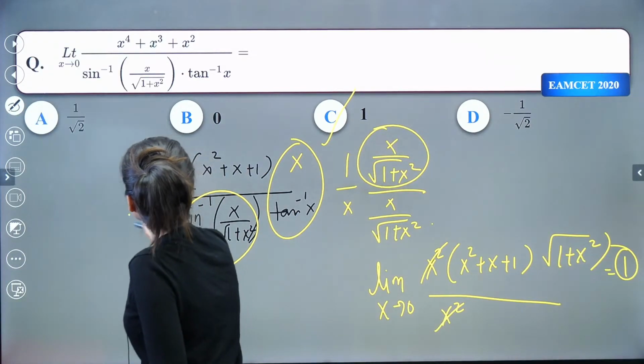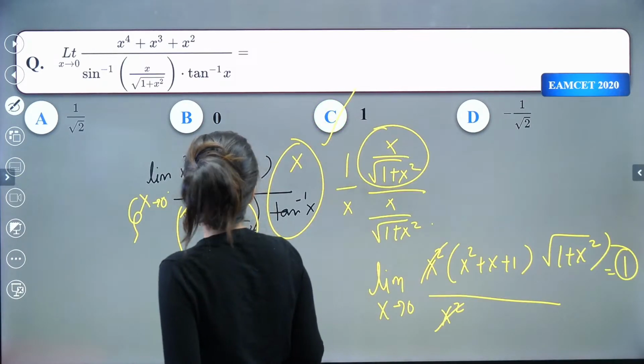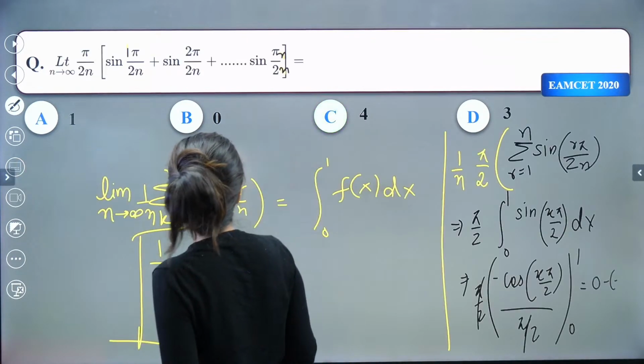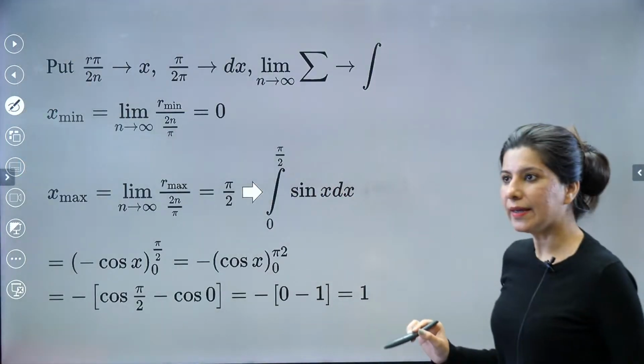Why am I not able to write? Yes, finally I am able to write. So which answer is correct? 1 is absolutely correct. Correct, right? So 1 is absolutely correct. Okay, all right.